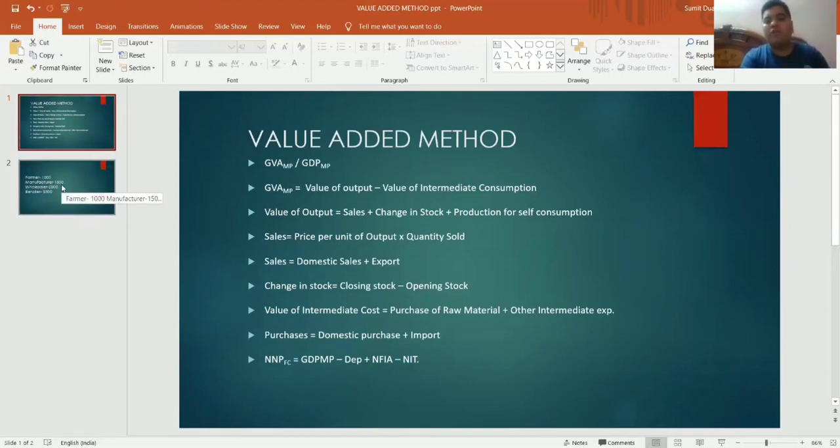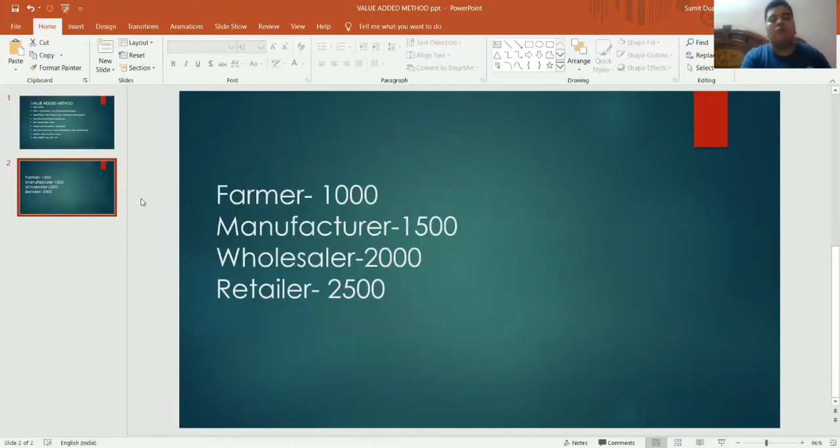I have already told you that as the name suggests, this method is called the value added, or value addition method. So when I talk about this particular method, we have to understand what value addition is, and with the help of an example, I'll try to explain. For example, one farmer who has produced wheat sold it to the manufacturer for ₹1000.